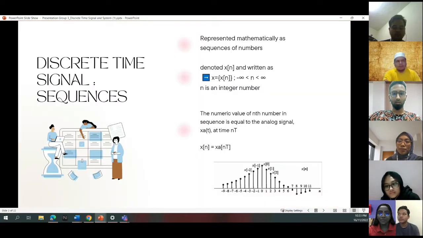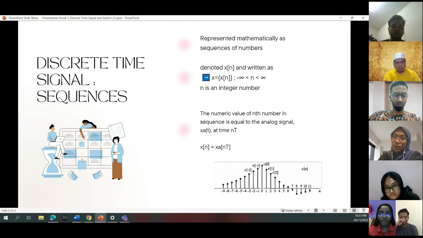A discrete time signal is represented by a sequence of values called samples that correspond to particular instants in time. The time instants at which the signal is defined are the signal's sample times, and the associated signal values are the signal samples. A discrete time signal is considered to be undefined at points in time between the sample times. The sample value of a typical signal or sequence is denoted x[n] and written as x equal to x[n]. Here, n is the discrete time index, represented as an integer number. The value of x[n] is between negative infinity and positive infinity.